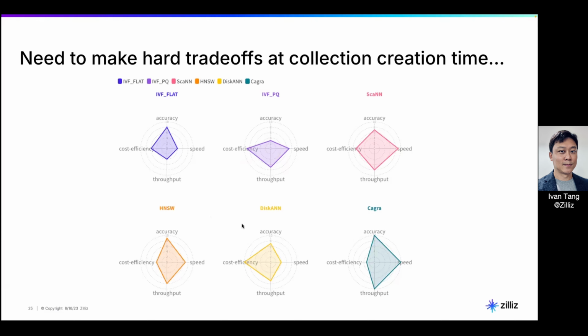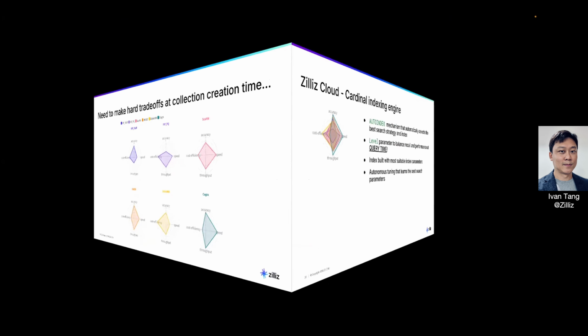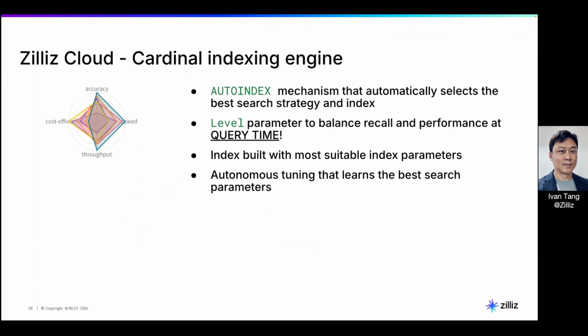So this is a good segue to my top 5 favorite features of Zilliz Cloud, right? So first one, number one, in Zilliz Cloud, we have the Cardinal indexing engine. So this allows the customer to choose just one index called AUTOINDEX. Okay. So instead of having the headache of choosing and making very hard trade-offs, now you can choose AUTOINDEX and you will be able to balance recall and performance at query time by adjusting just one parameter, right?